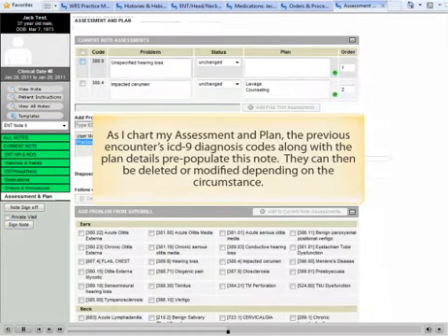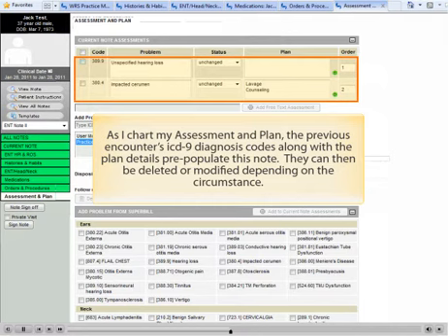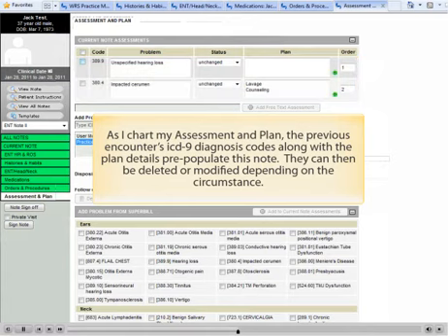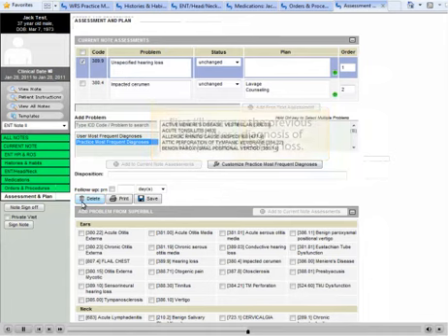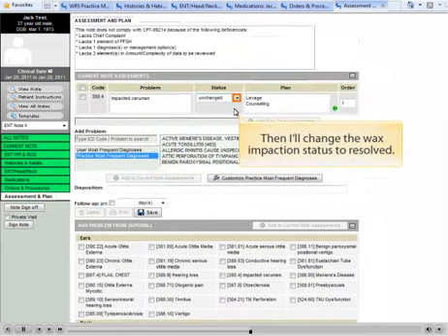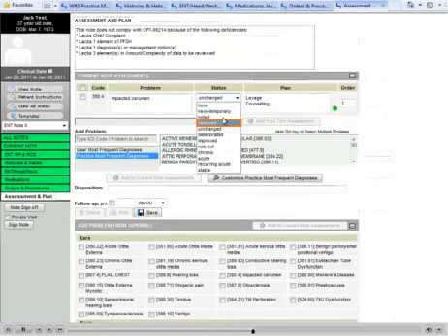As I chart my assessment and plan, the previous encounter ICD-9 diagnosis code, along with the plan details, pre-populate this note. They can then be deleted or modified depending on the circumstances. First, I'll remove the previous encounter's diagnosis of unspecified hearing loss. Then I'll change the wax impaction status to be resolved.